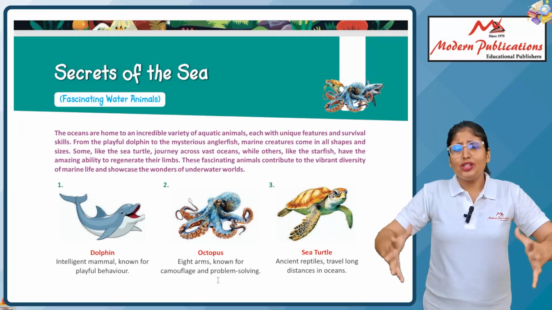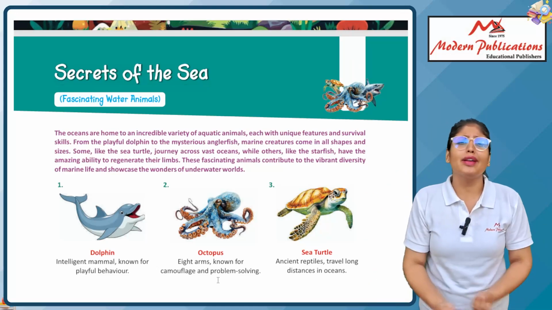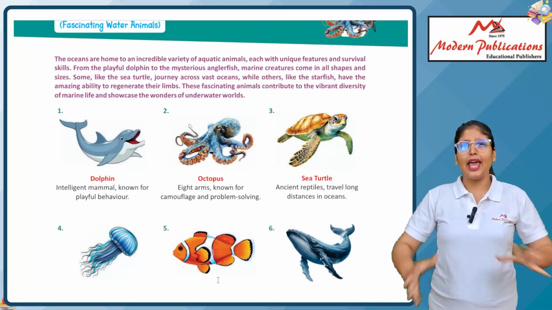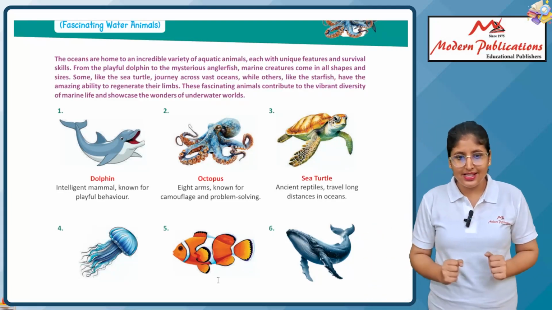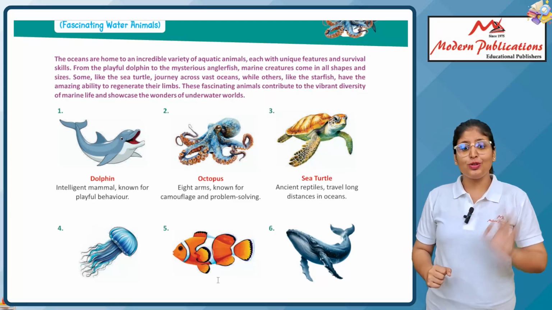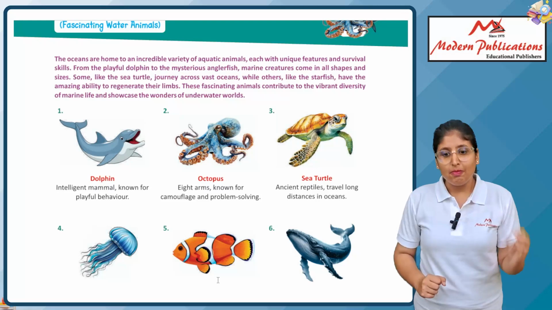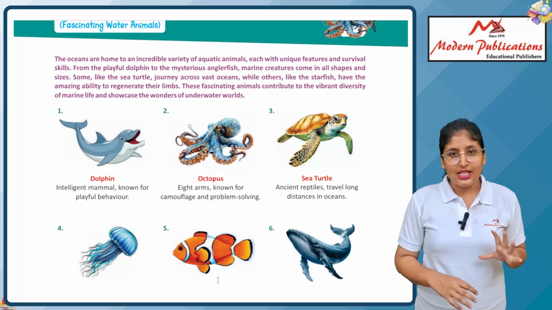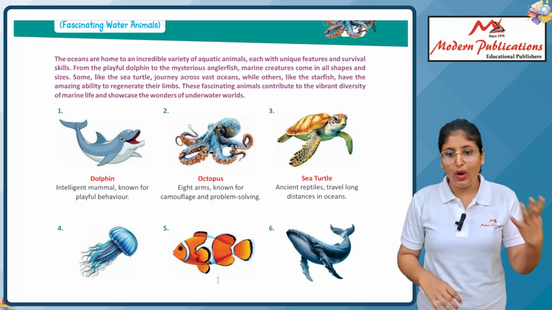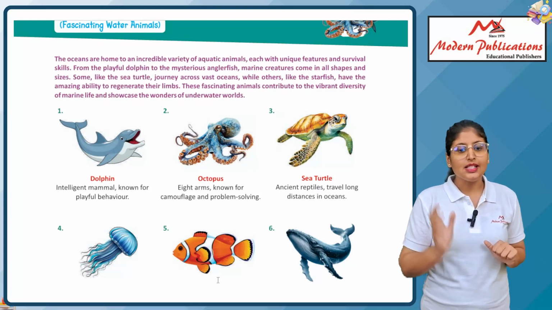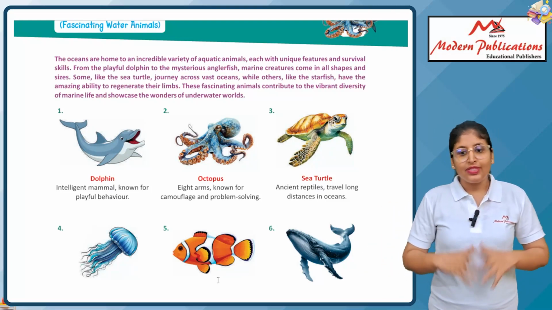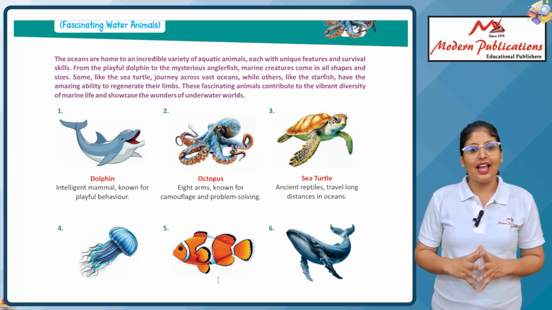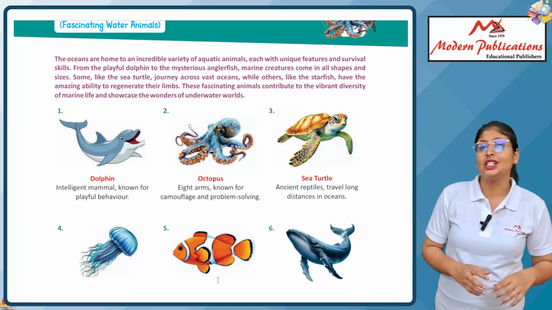As we see, these are such wonderful water animals. How beautiful they look. Yes, see these pictures, beautiful. They have very beautiful features. From the playful dolphin to the mysterious anglerfish, marine creatures come in all shapes and sizes. Some, like the sea turtle, journey across the vast ocean, while others, like starfish, have the amazing ability to regenerate their limbs. These fascinating animals contribute to the vibrant diversity of marine life and showcase the wonders of the underwater world.